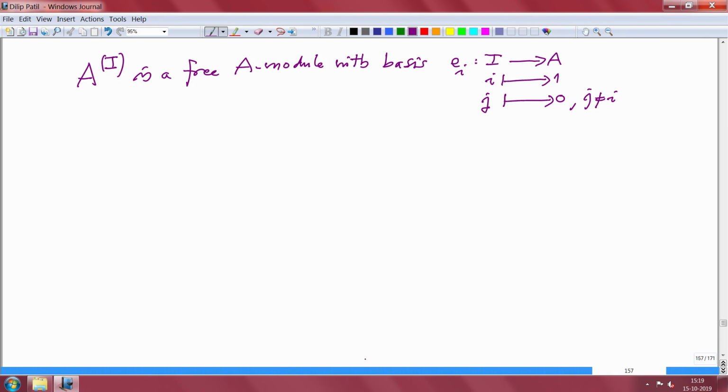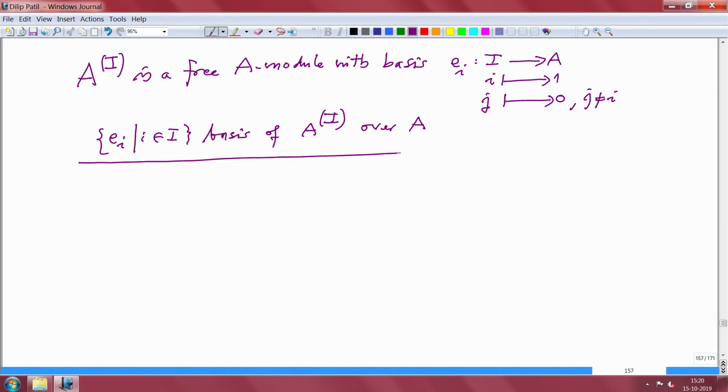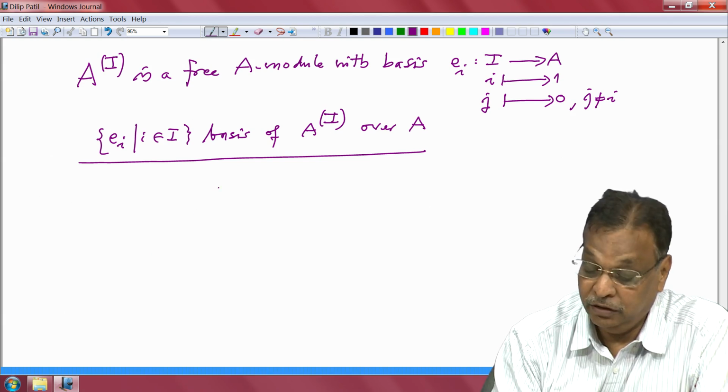And it is almost clear, or you would have done such a checking in a linear algebra course, the same checking: check that e_i, i in I, is a generating system and linearly independent. So it is a basis of A power round bracket I over A. That means they are linearly independent over A.